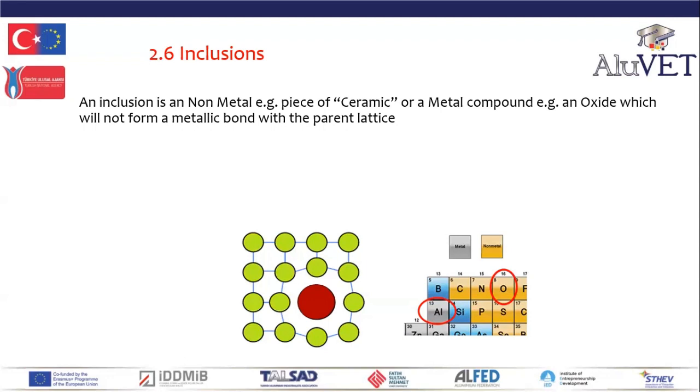They are ceramics. They cannot bond with the aluminium, so they are impurities within the grains. They weaken the grains. They can act as crack initiators or crack paths. They affect conductivity and have much, much higher melting temperatures than aluminium.